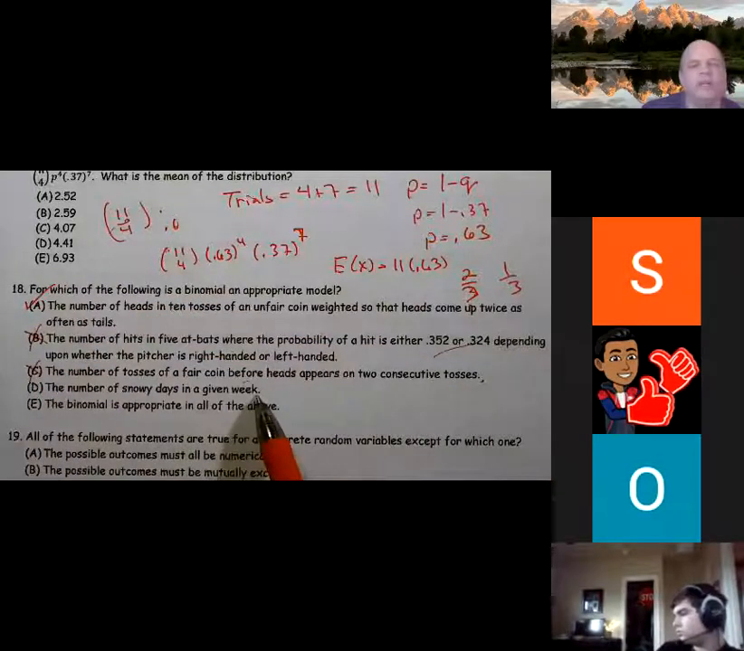The number of snowy days in a given week, obviously that changes. So consequently, that's not a fixed probability, and quite frankly, it's not independent, because if it snowed one day, it's more likely to snow the next day than otherwise.